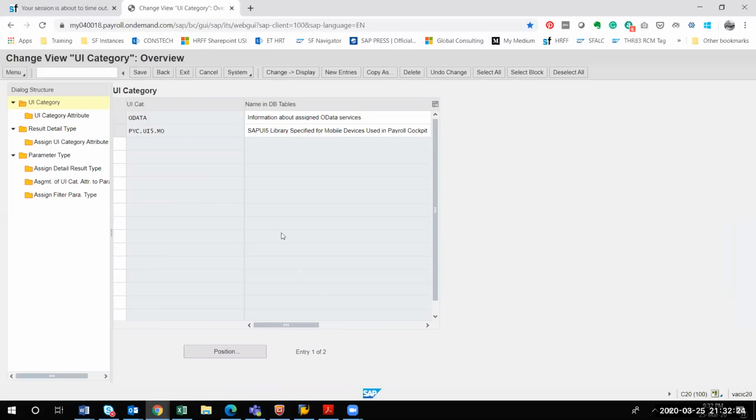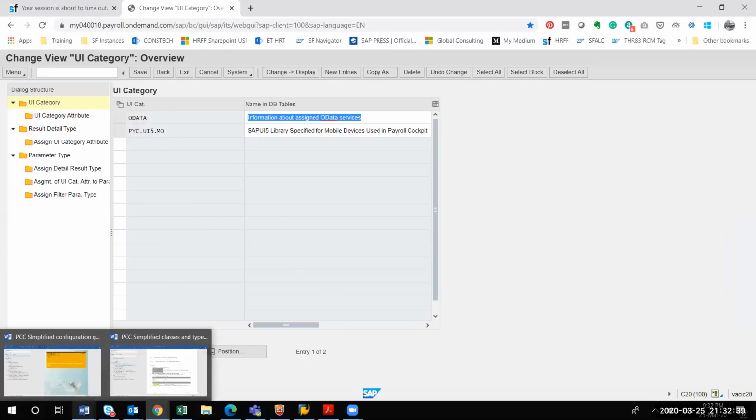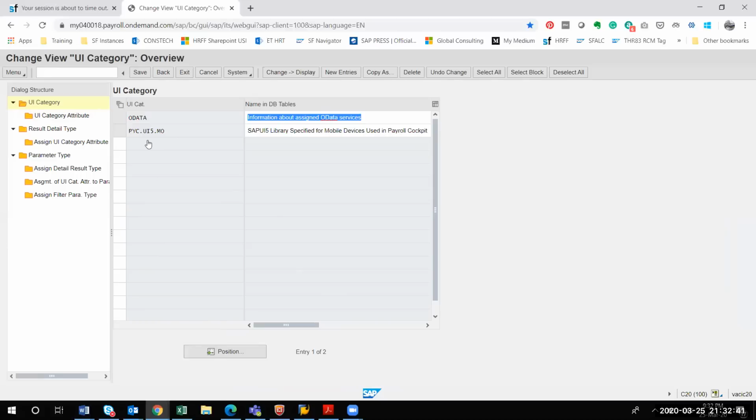So here you don't have to configure anything like OData or PYC. This is automatically there. The only thing is some changes you have to do here. Which one are we using, the second one or the first one? Actually it's an OData service, but the library is in SAP UI5. So we don't have to change anything, SAP will take care of it. Even the text is not recommended to be changed.